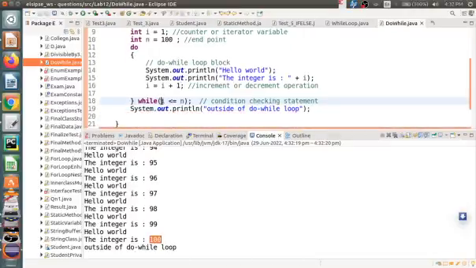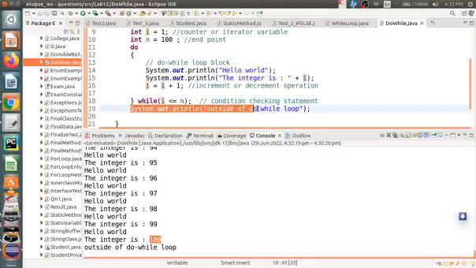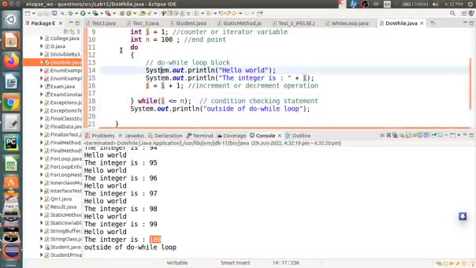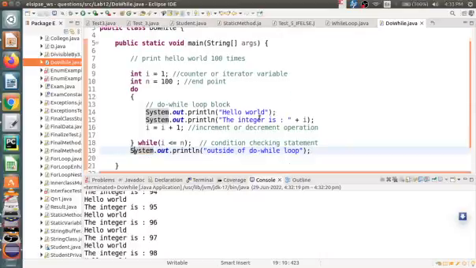Then in the case of 101 the condition will not be satisfied, it is false, so it will come out of this loop. Then it will print the next statement after the do while block, this statement will be executed outside of the do while. So this is a small example of writing a loop or iterative statement using do while.